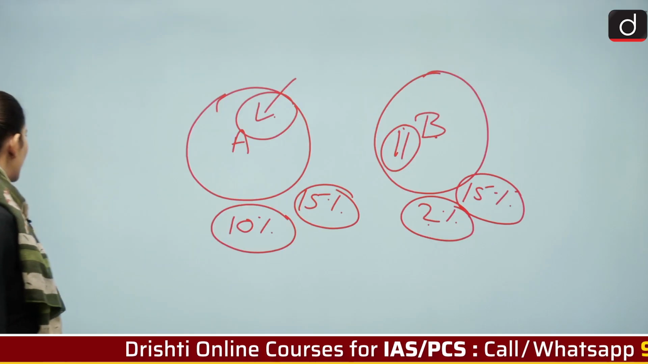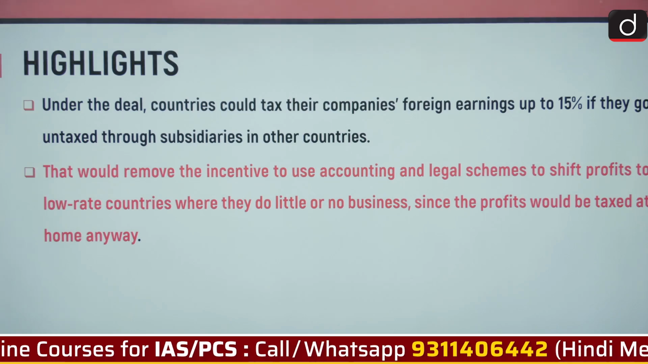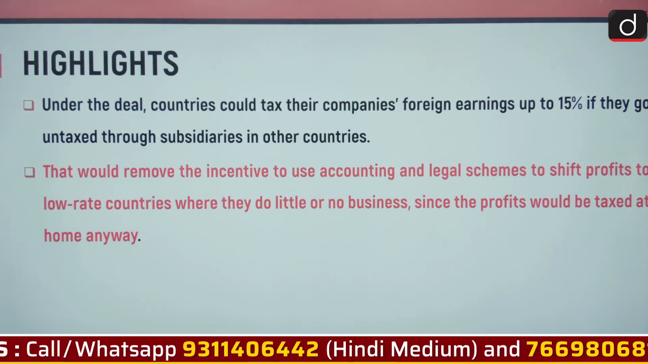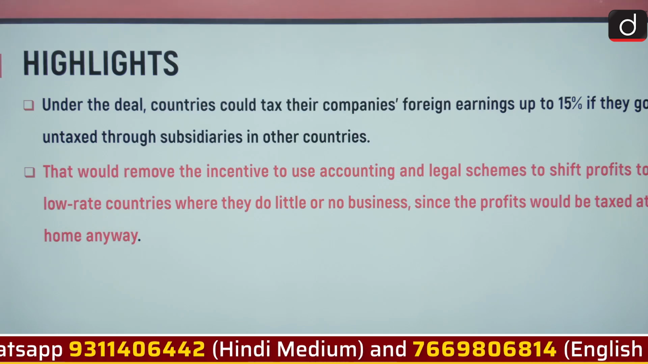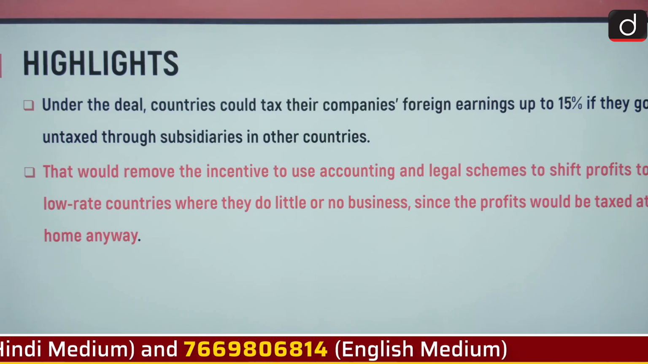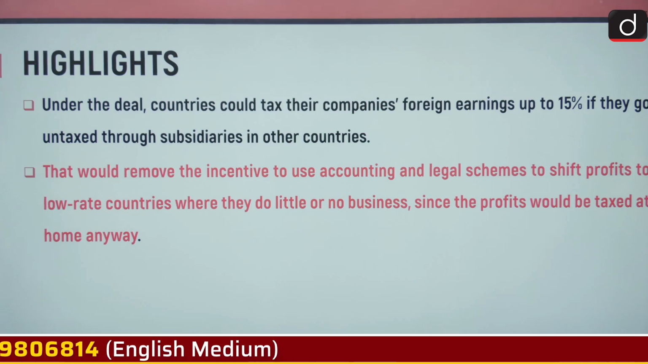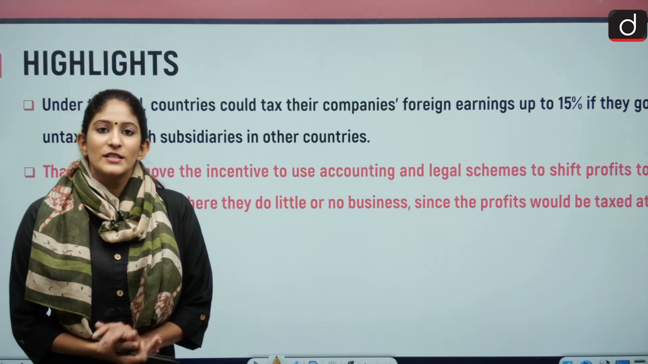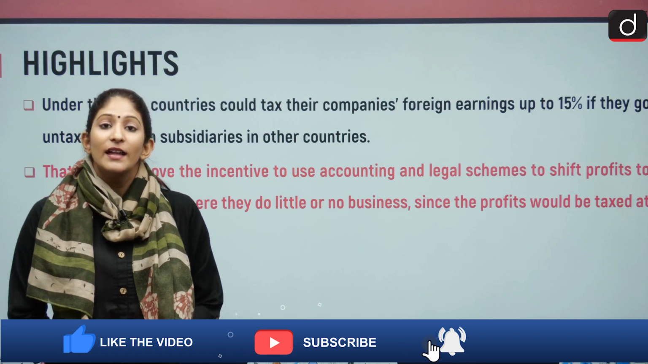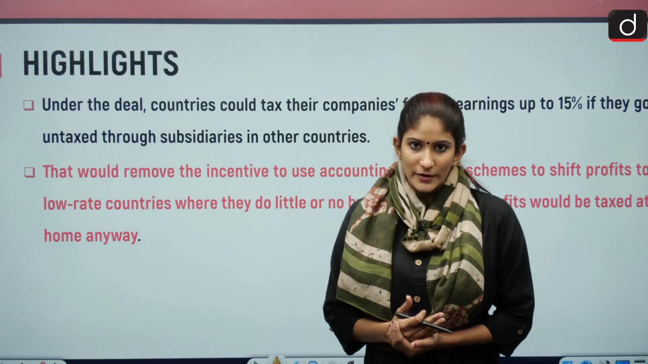And moving on, let's look at this. Under the deal, countries could tax their companies' foreign earnings up to 15% if they go untaxed through subsidiaries in other countries. That would remove the incentive to use accounting and legal schemes to shift profit to low-rate countries where they do little or no business, since the profits would be taxed at home anyway. I have already made you understand this. So Joe Biden wants to increase revenue for clean energy and boosting infrastructure. That is why this administration is striving for a minimum corporate tax.